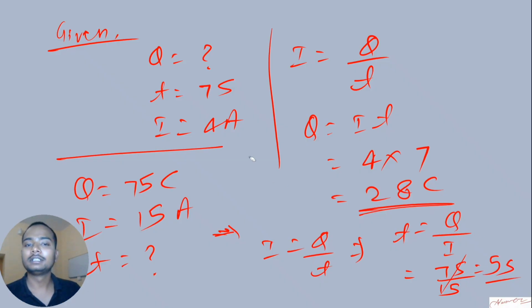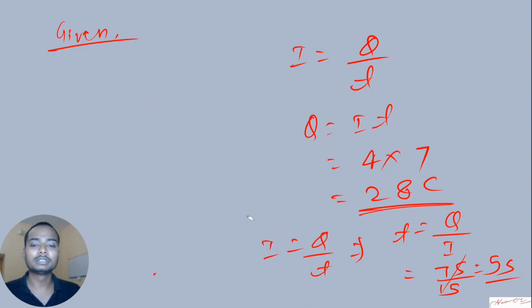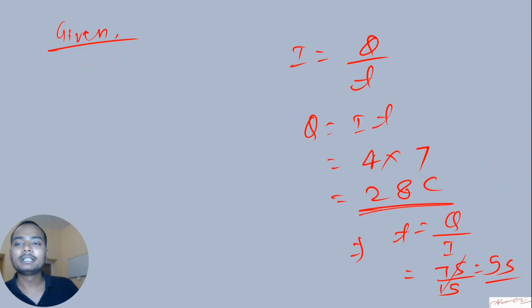Clear, I guess. Let us take some more problems where you'll have to change the SI unit. Now you will try to do this question. Let's say I take Q as 4 coulomb and time as 2 minutes, and you have to find out the electric current.